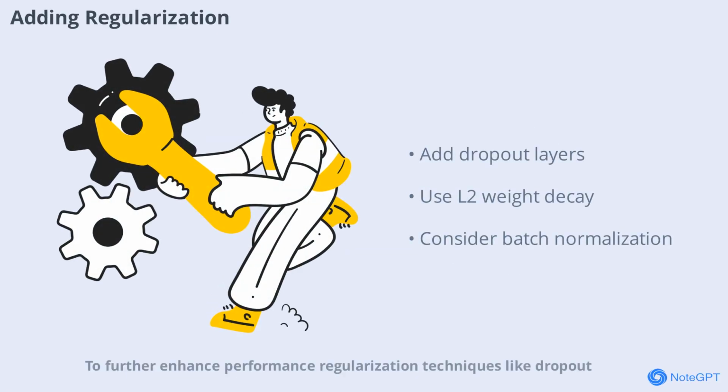To further enhance performance, regularization techniques like dropout, L2 weight decay, and batch normalization are recommended. These methods help prevent overfitting by making the model more robust to variations in the data. Implementing regularization is a key step toward building a more generalizable model.